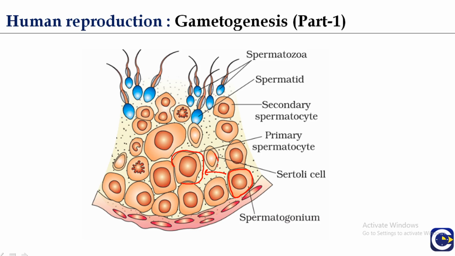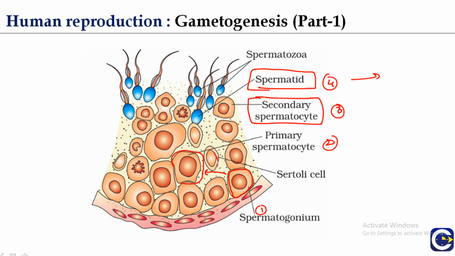Then there is the formation of secondary spermatocytes, and then the formation of spermatids. So first, then second, then third, then fourth. Four spermatids are produced, with n, or 23, chromosomes.